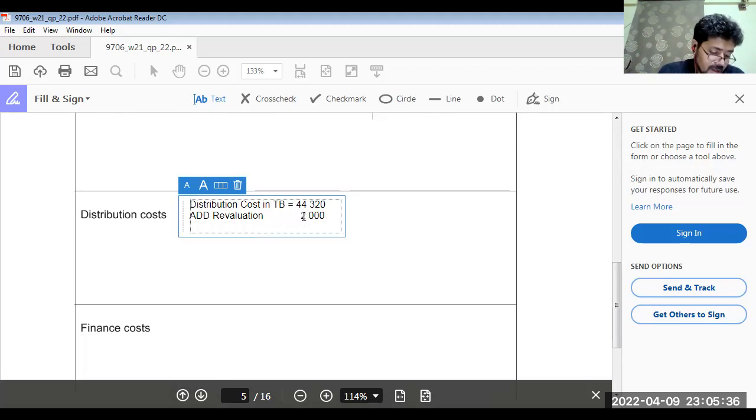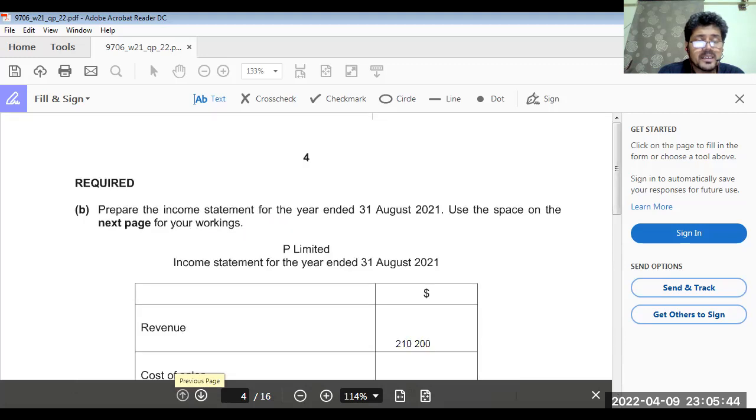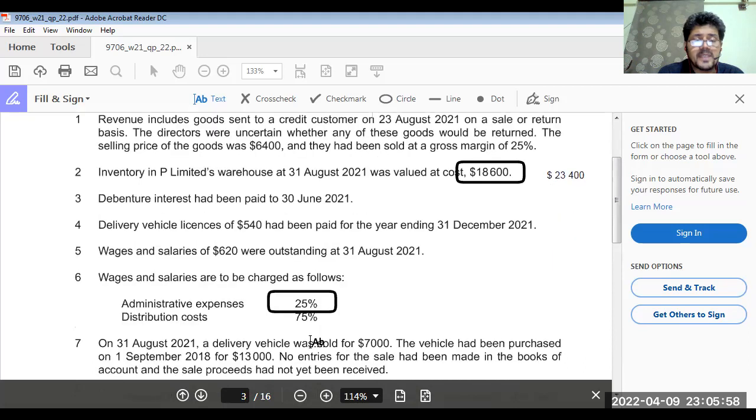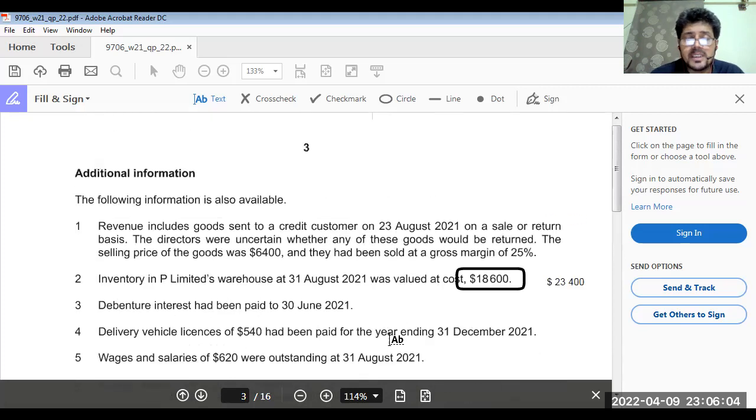Now after revaluation, we have to be careful about things. This is income. Debenture interest, this is finance cost. Delivery vehicle license of 540 has been paid for the year ending 31st December 2021.